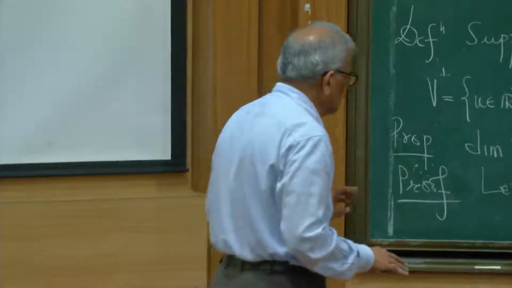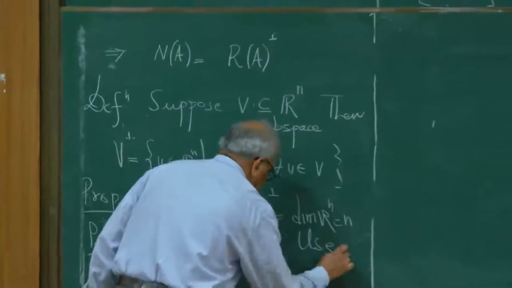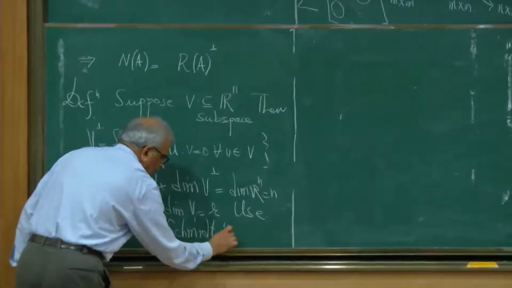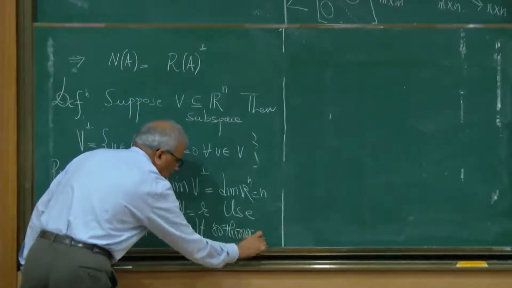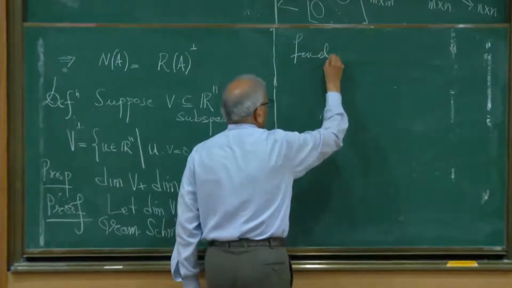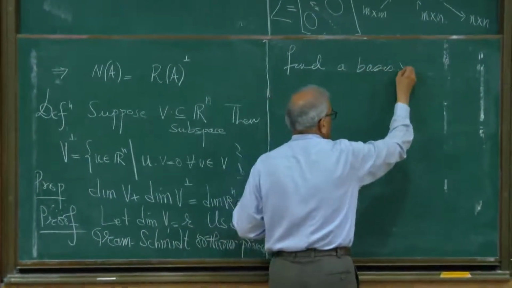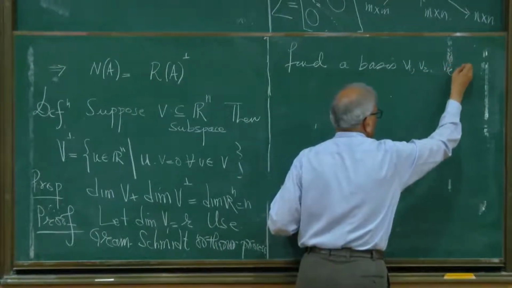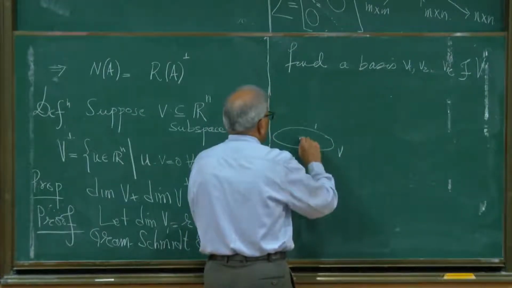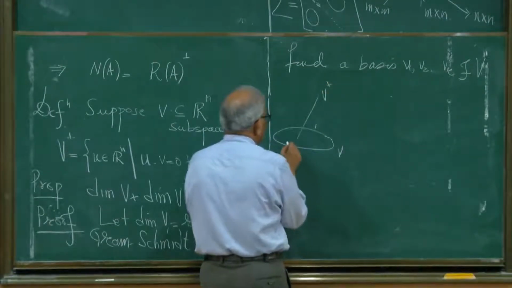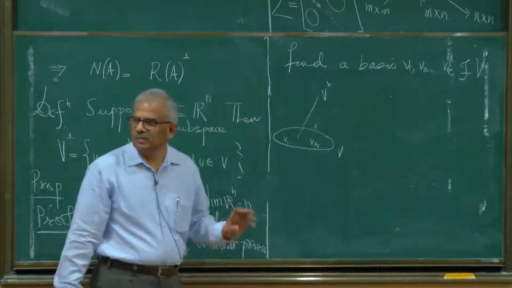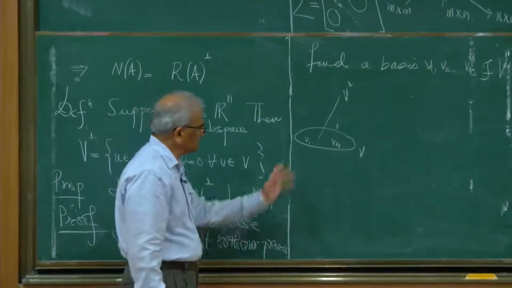Okay. So using the Gram-Schmidt orthonormalization process, find a basis V1, V2, up to Vr of V. So here is my subspace V, and then there is V perp, and inside this subspace I have an orthonormal basis of unit vectors.